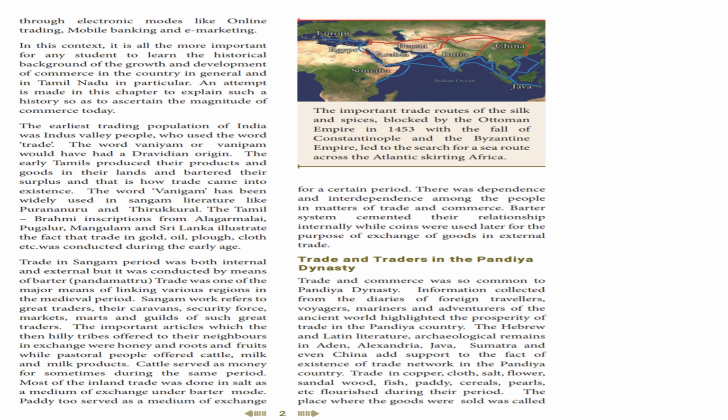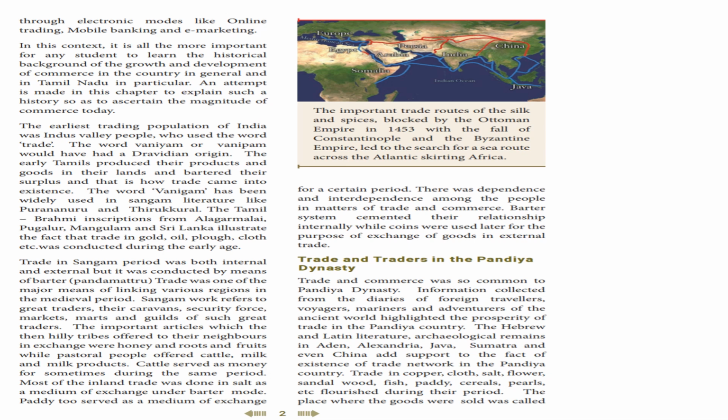Next paragraph. Trade in Sangam period was both internal and external. That means in Sangam period, inside the country and also outside the country, they had trade. But it was conducted by means of barter. Pandamatru trade was one of the major means of linking various regions in the medieval period.